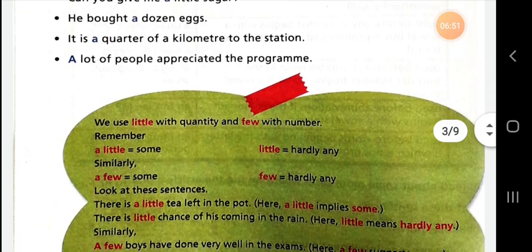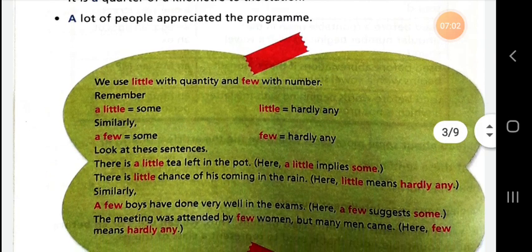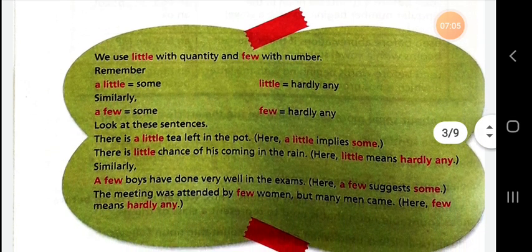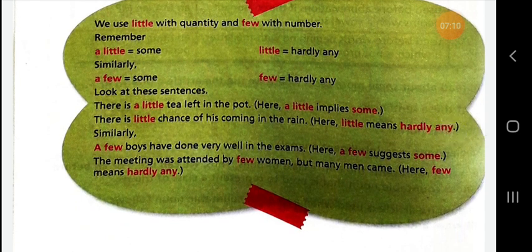Now we use little with quantity and few with number. A little means some. Little means hardly any. A few means some. Few means hardly any. Look at these sentences. There is a little tea left in the pot. Here, a little implies some. There is little chance of his coming in the rain. Here, little means hardly any.